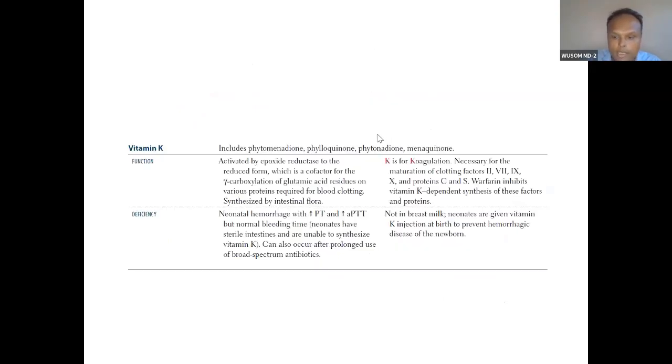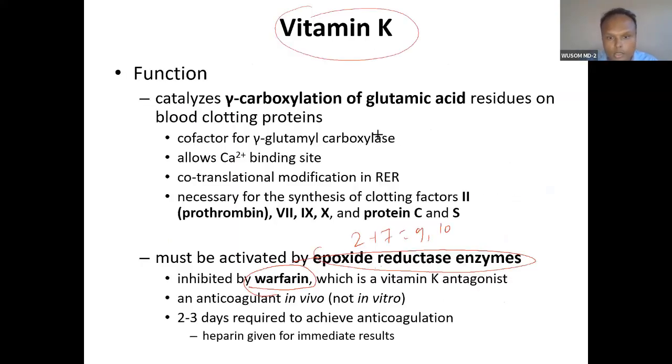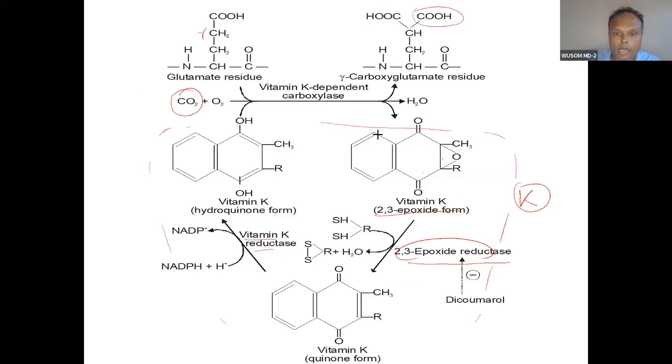You can see here, this epoxide reductase is inhibited by warfarin, and another warfarin-like compound is dicoumarol. So they inhibit this enzyme. By inhibiting, what will happen? Recycling of this vitamin K is prevented. And what will happen if it is not recycled? Ultimately there will be a deficiency of vitamin K. That is a quinone. I told you about the quinone ring, hydroquinone. Remember this. A hydroquinone ring is there.